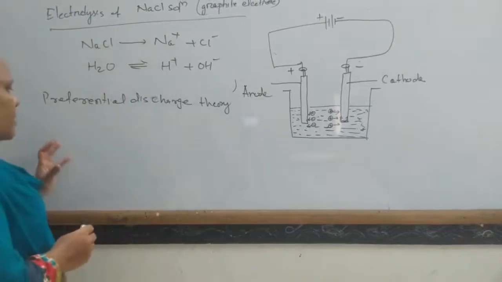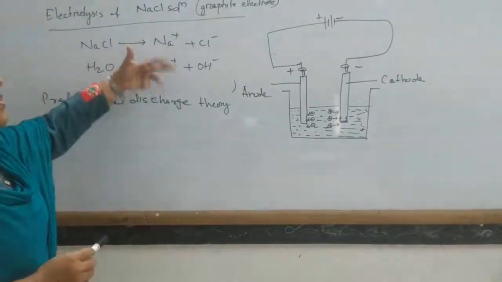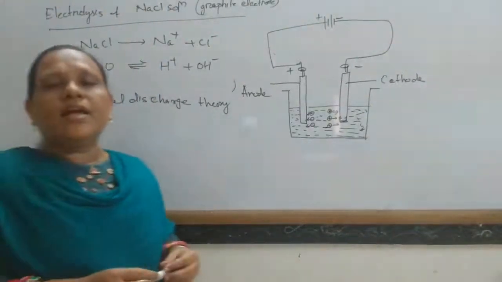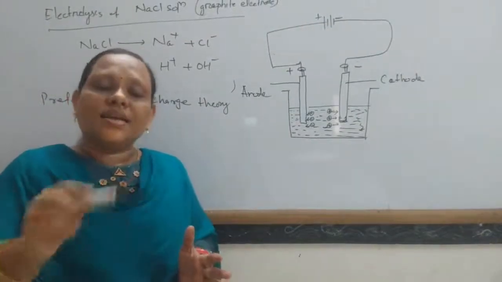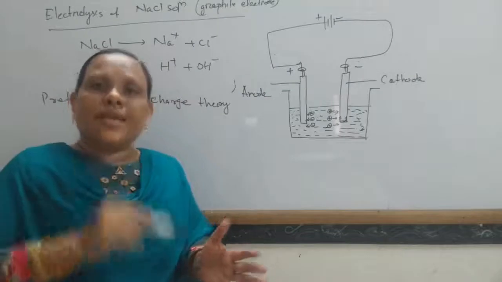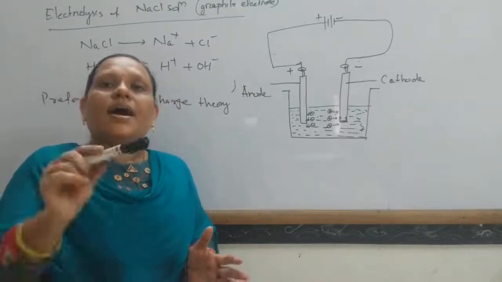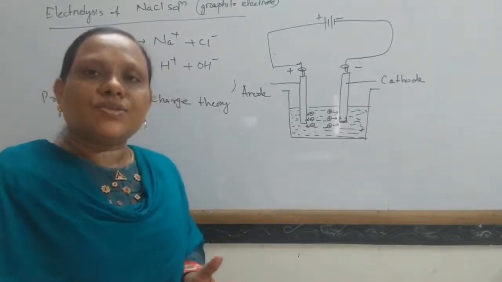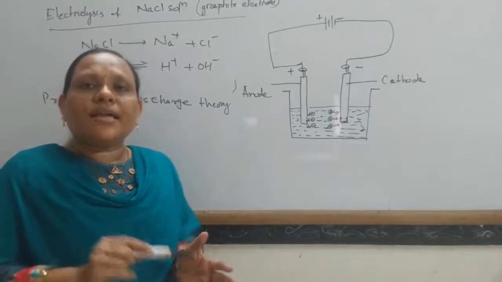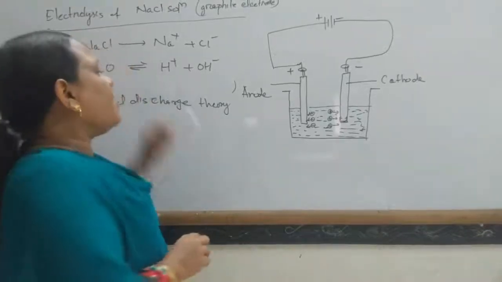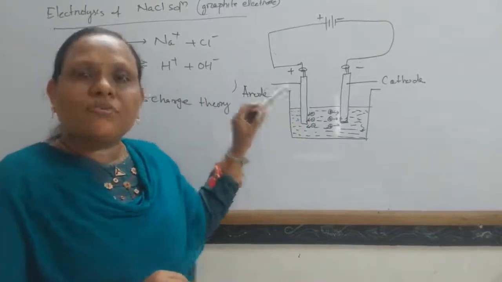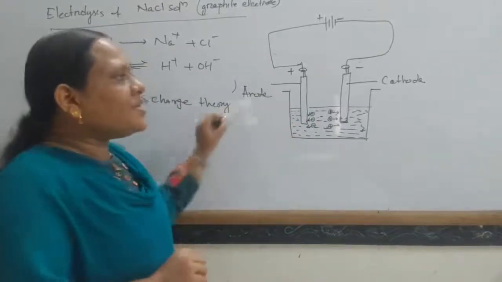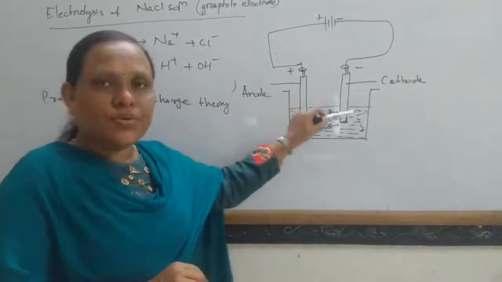So, for example, if different cations are given, then the cation which has a high value of standard reduction potential, that is, low discharge potential, will be preferentially discharged at the cathode.